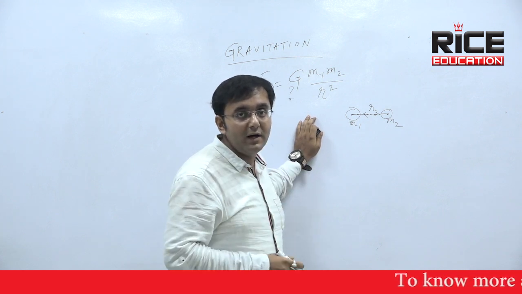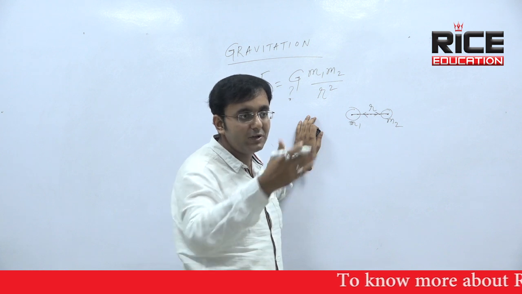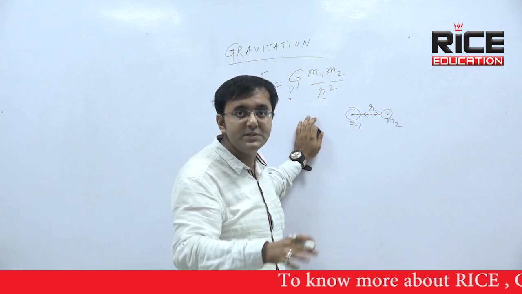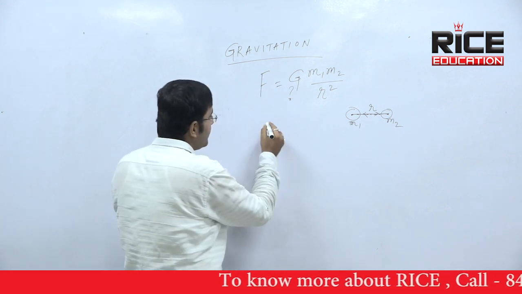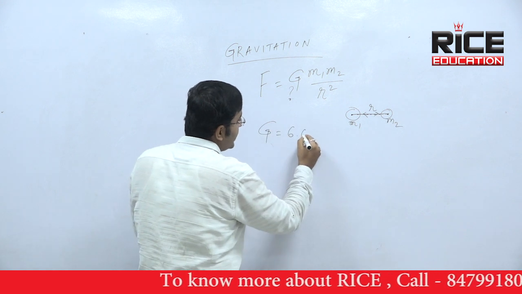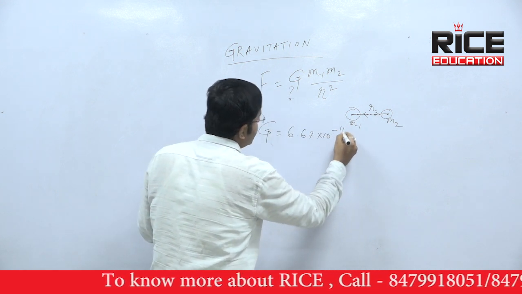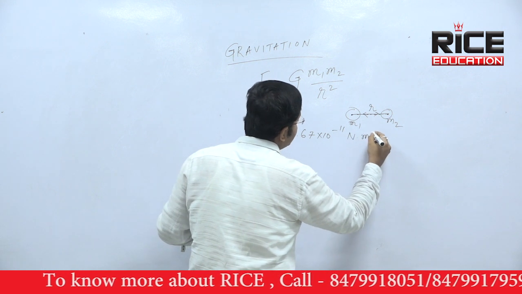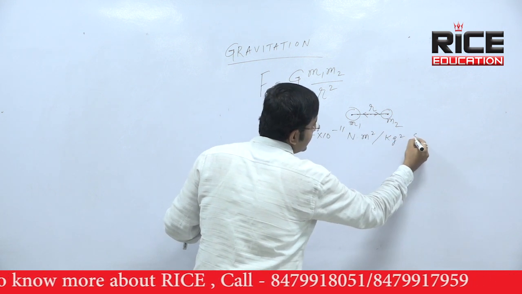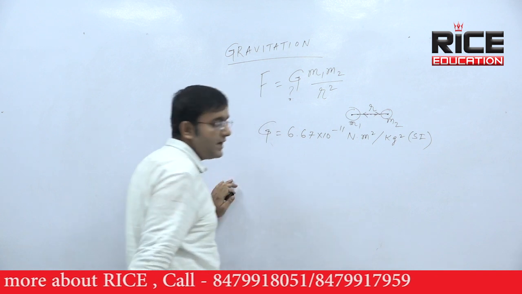Whether you are on Earth or on Jupiter or on the Moon, wherever you are, the value of capital G will be the same everywhere. So what is the value of capital G? G equal to 6.67 into 10 to the power minus 11 Newton meter square per kg square. That is the SI value or the international value of capital G.